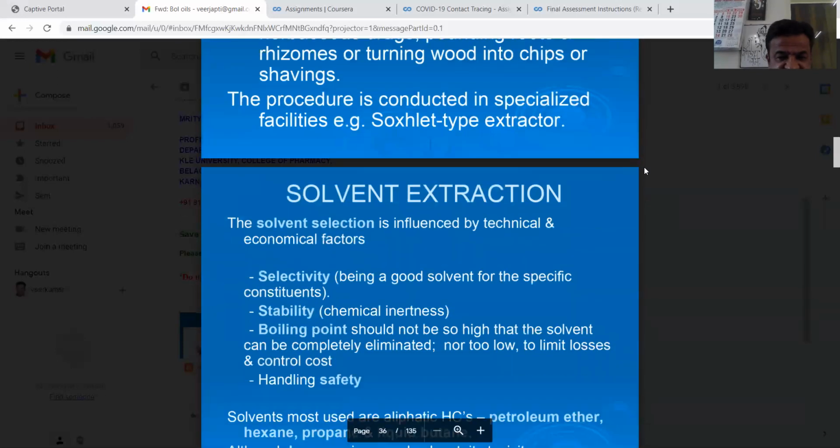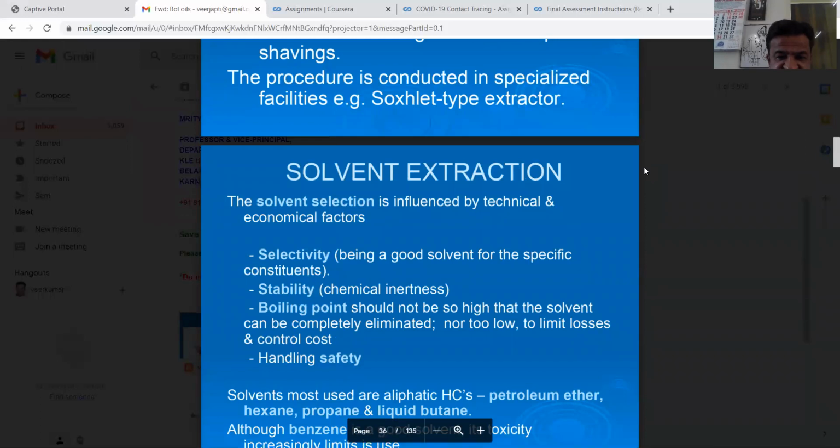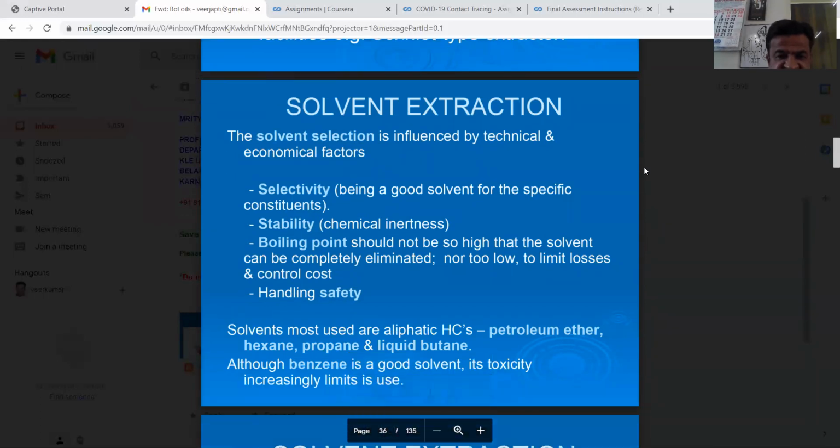Solvent extraction is influenced by technical and economical factors: selectivity, being a good solvent for a specific constituent; stability and chemical inertness; a boiling point that should not be so high that the solvent cannot be completely eliminated, nor too low, to limit losses and control cost.